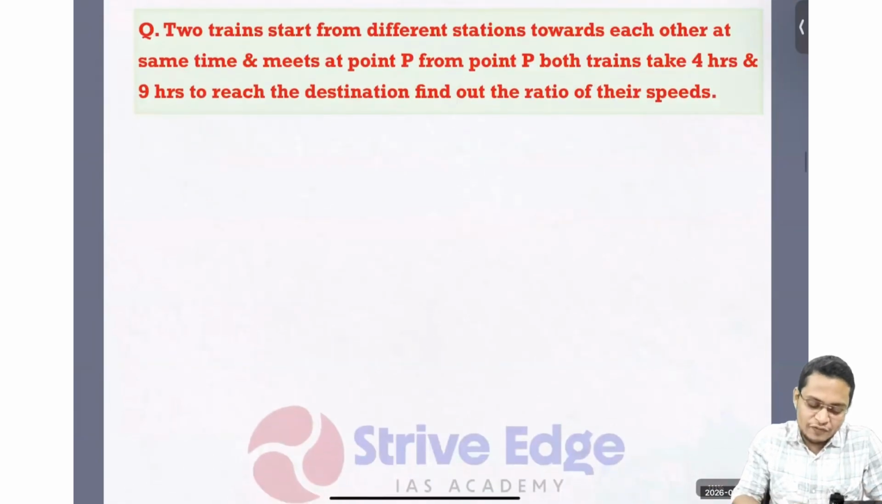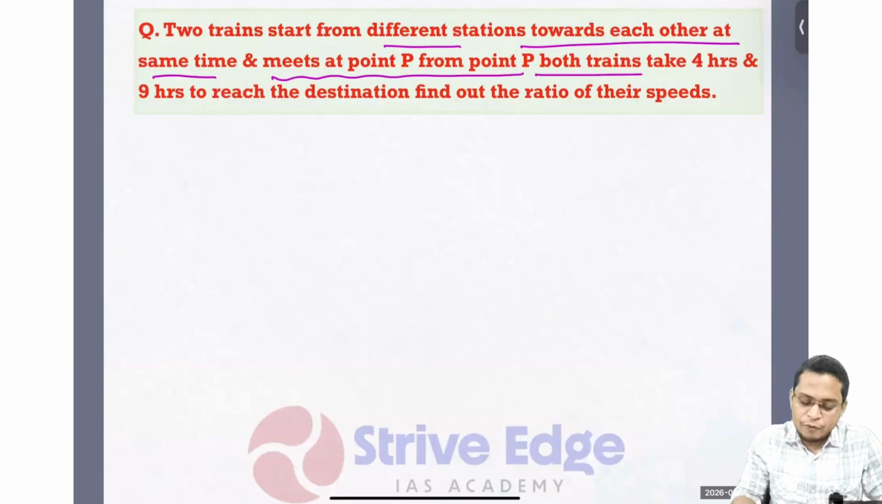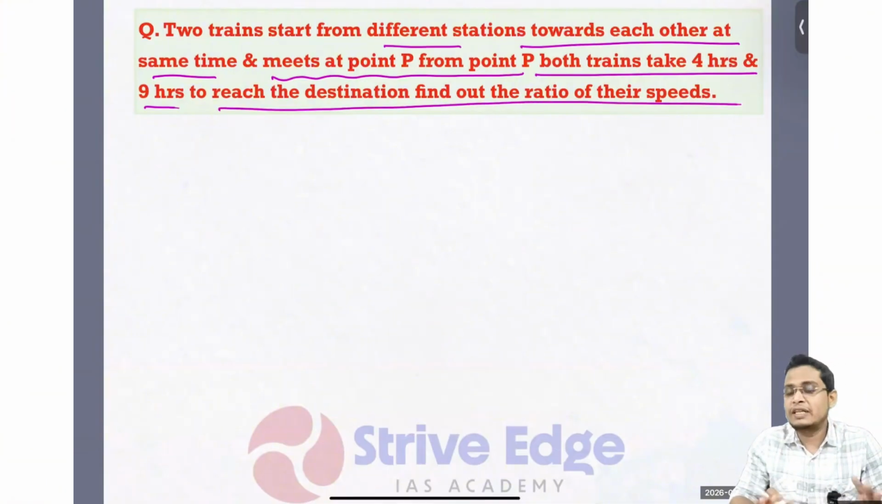So two trains start from different stations towards each other at the same time and meet at a point P. Both trains take 4 hours and 9 hours to reach their destination. Find the ratio of their speeds. See dear student, this kind of problem has a lengthy process to solve, but I don't want to give this lengthy process because it will take a lot of time and there is a high chance of committing error. So I'll give you the shortcut. Just use that shortcut, and you can solve any kind of problem related to this.